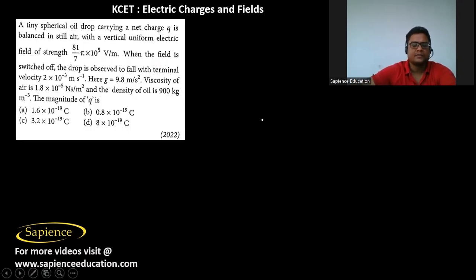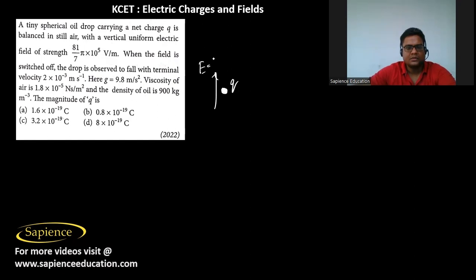Then here it has been told: a tiny spherical oil drop carrying a net charge Q. It is balanced in air with a vertical uniform electric field strength of 81 pi by 7 into 10 power 5 volt per meter. When the field is switched off, the drop is observed to fall with a terminal velocity, let's call it V1, of 2 into 10 power minus 3 meter per second.